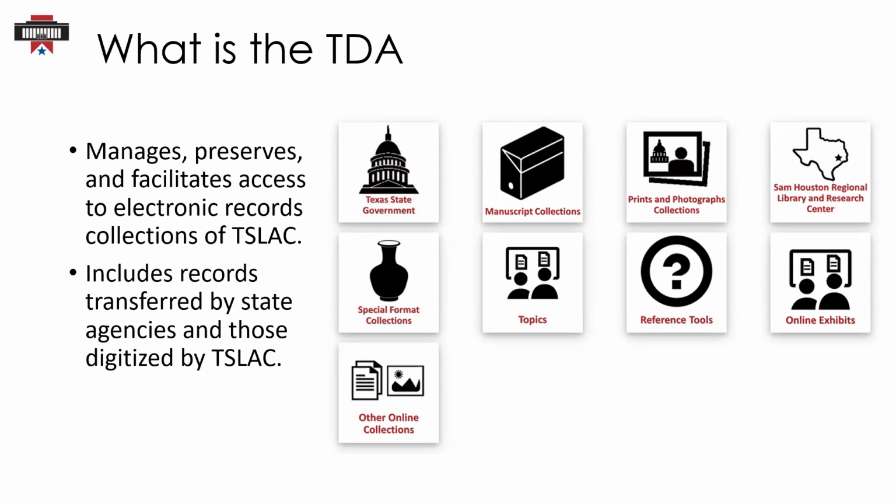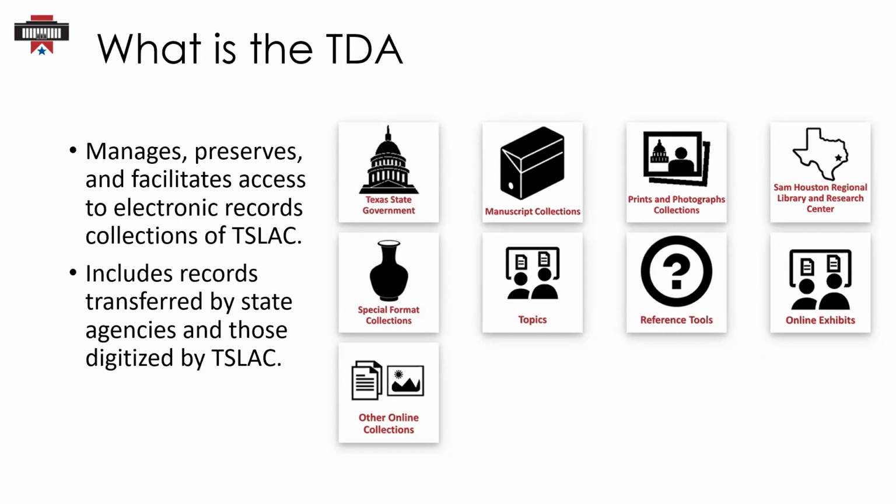It's important to note that only collections that have been fully or partially digitized are available on the TDA. All records visible are unrestricted and are available for public use. If you find a record in the TDA that will not display, or it displays a message concerning copyright, please contact us for access options, and we'll have our contact information in a later slide.